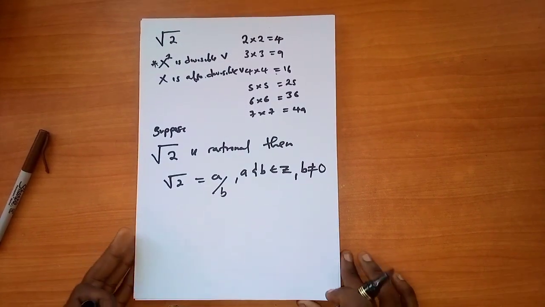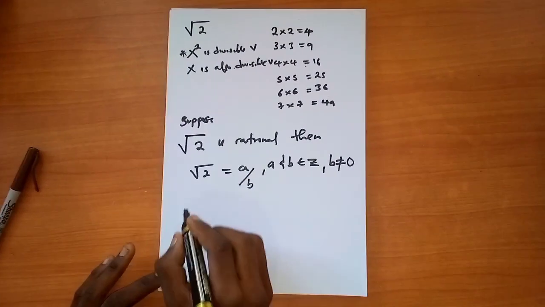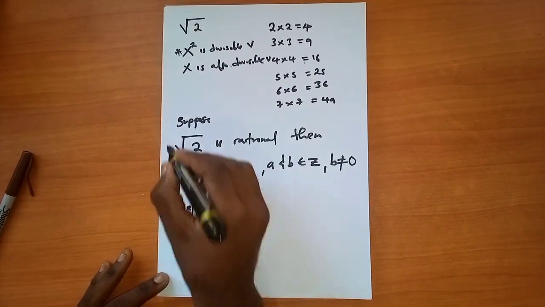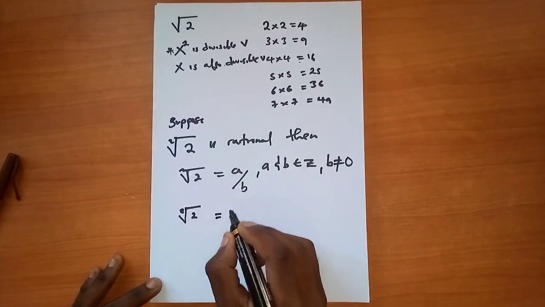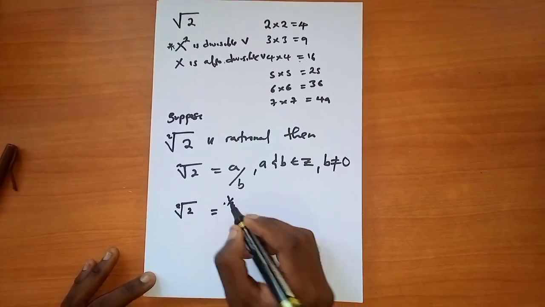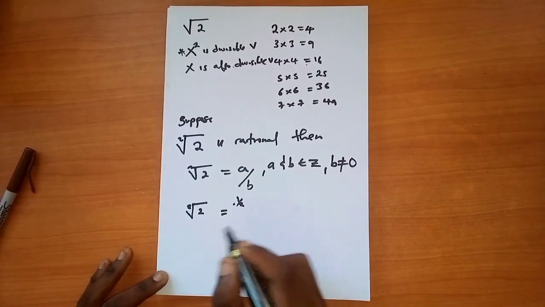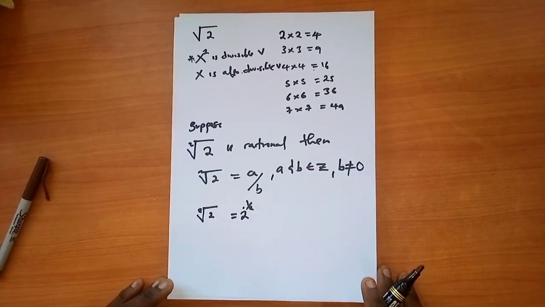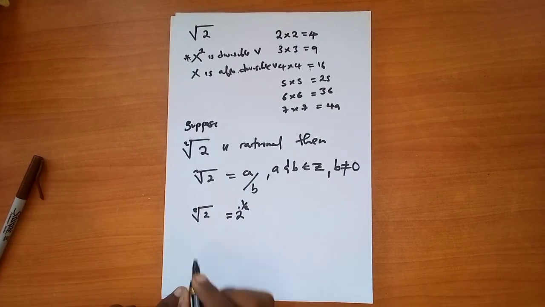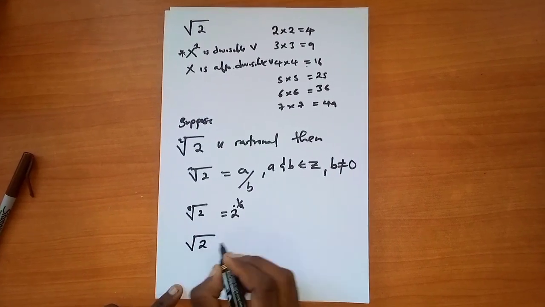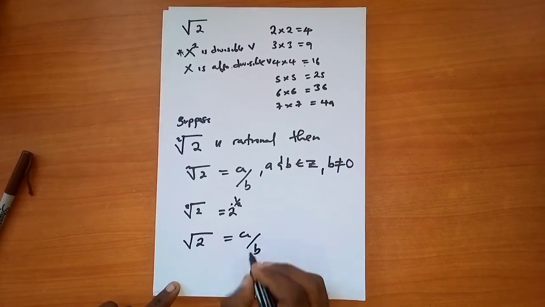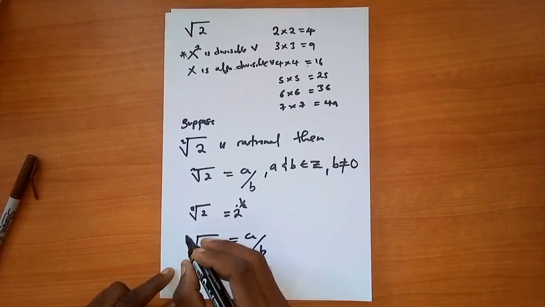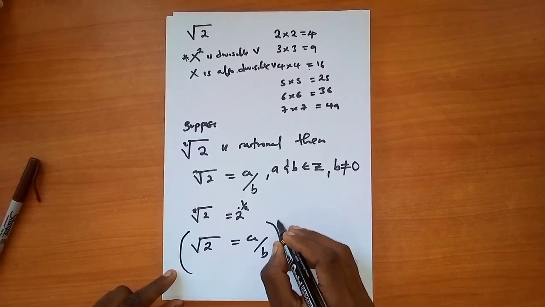Now, if you did your indices properly, then you realize that every time you've got a square root, it's simply equal to the power 1 over 2. So if you've got the square root of 2, it simply tells you you've got 2 to the power half. So if that's the case, then we've got the root of 2 should be equal to a over b. What do we do to eradicate the half, or to deal with this root? We are going to square everything.